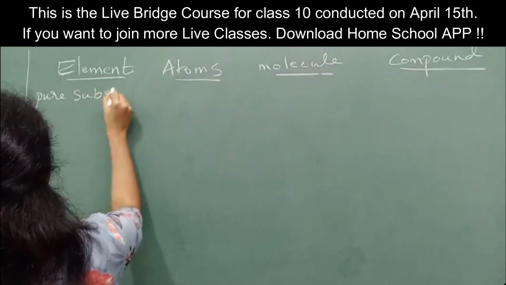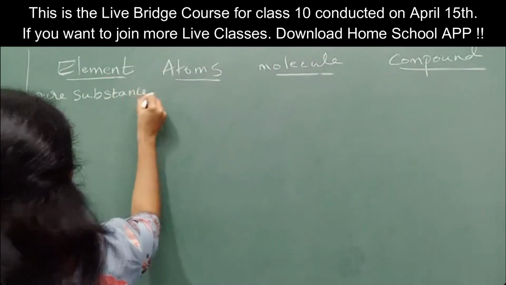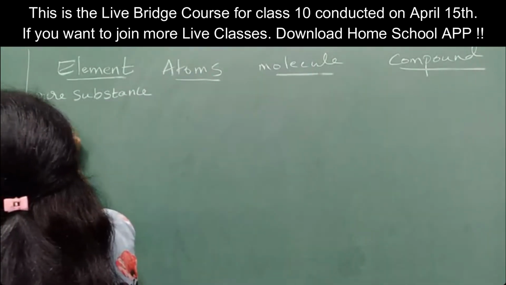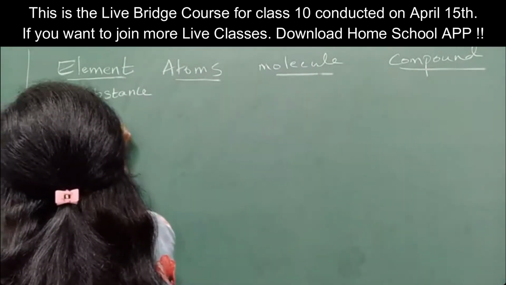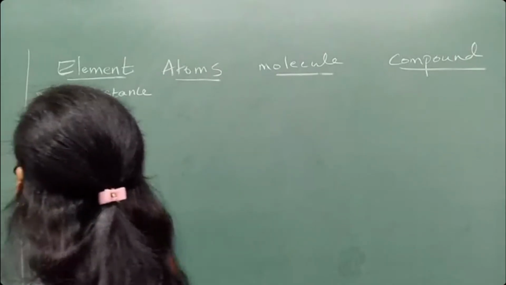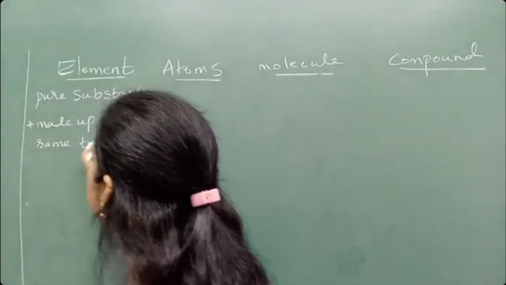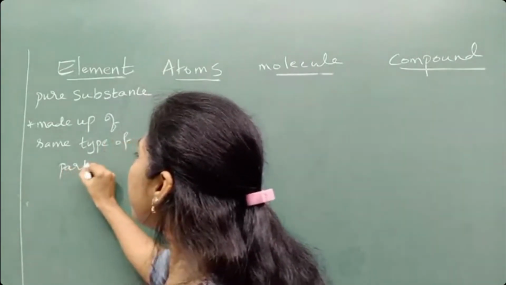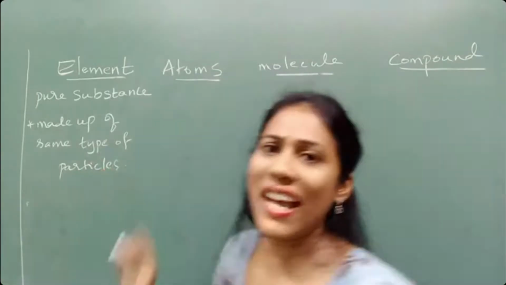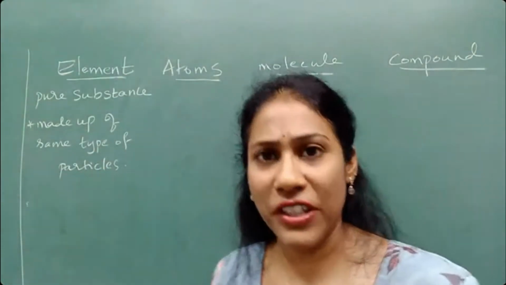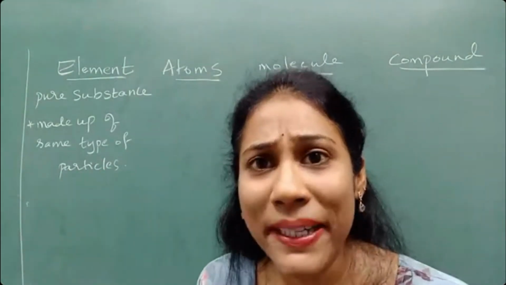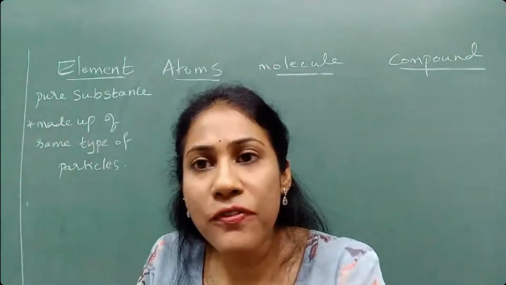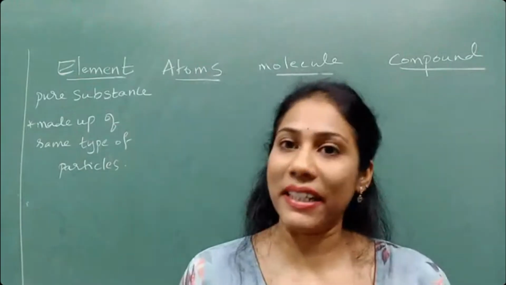And this element is made up of same type of particles. In a very simple sentence, I have given its definition. I have not gone for any textbook definition. So what is an element? It is the pure substance made up of same type of particles.